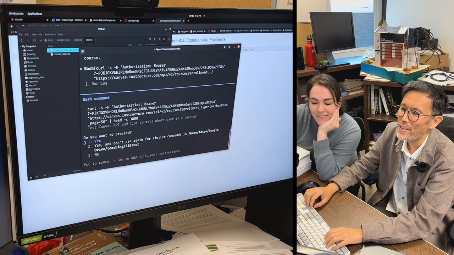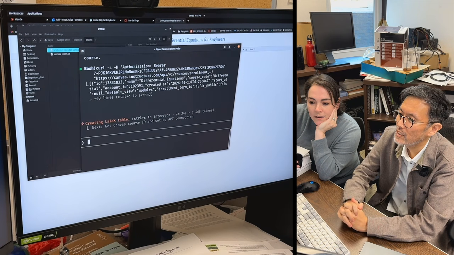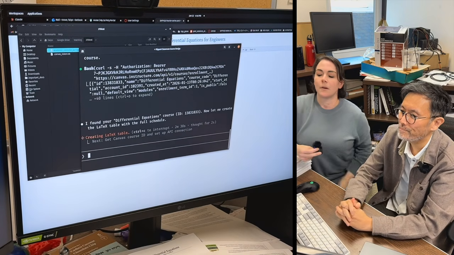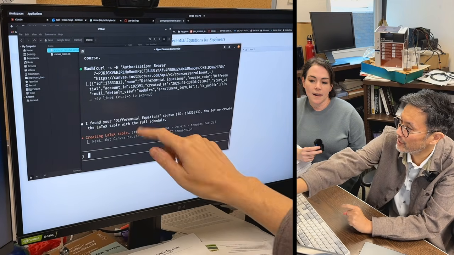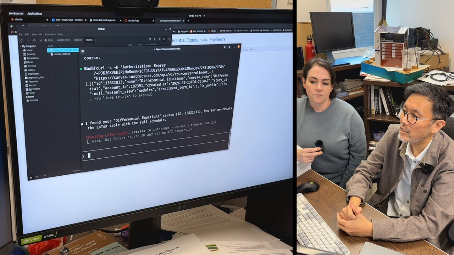Wait, what's it asking you now? Okay, this is a curl. This is just grabbing authorization from the Canvas server. And it found my differential equations course. Wow, very nice. And now it's going to create the LaTeX table with the full schedule.